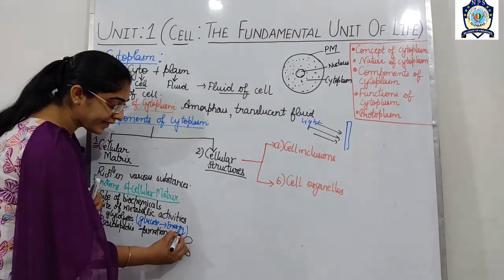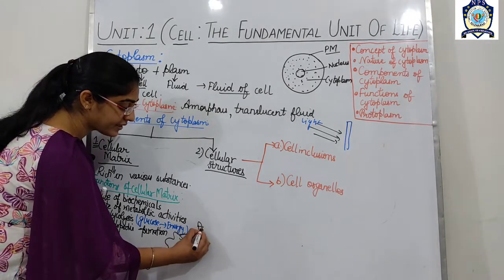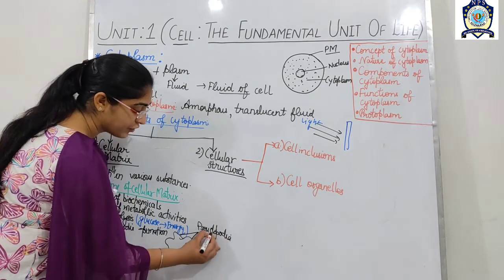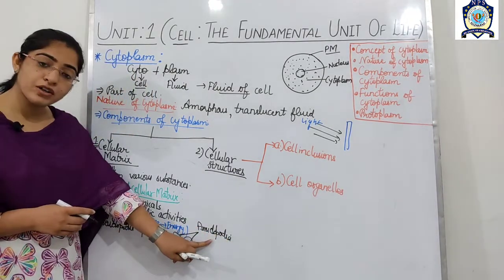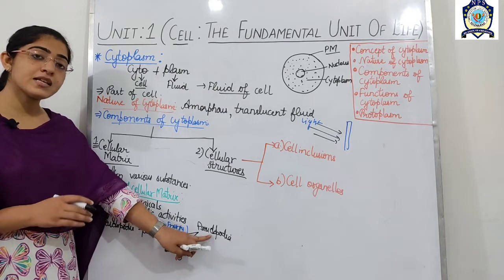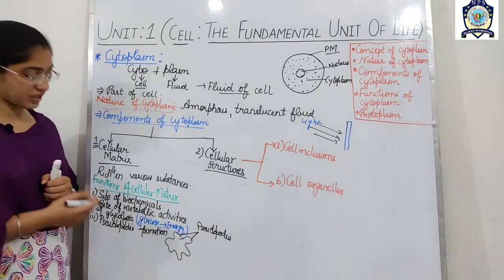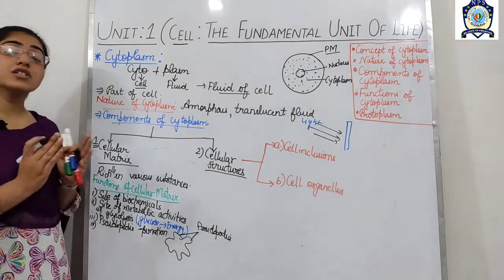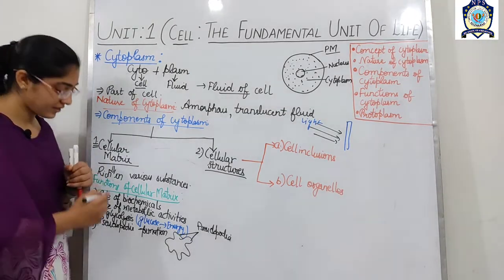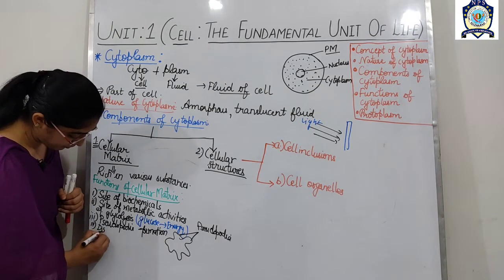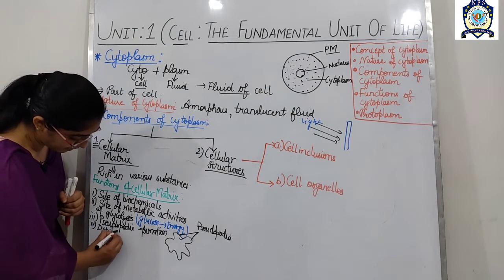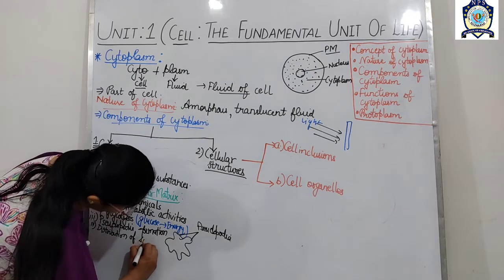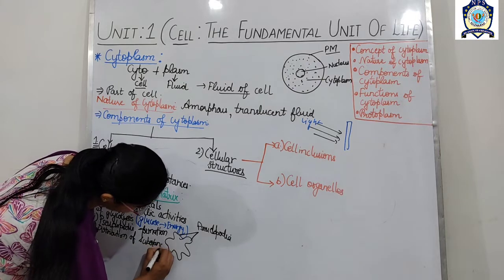These are the appendages, and these appendages are termed pseudopodia. With the help of these pseudopodia, amoeba is able to capture food. And the fourth one is the distribution of the various substances. The fourth one is the most important function. It helps in the distribution of substances.